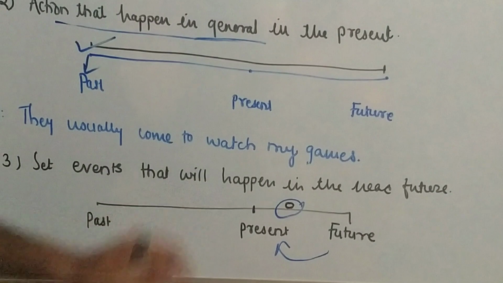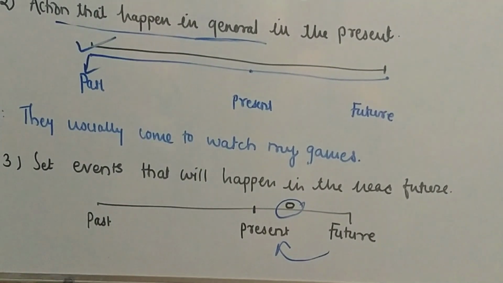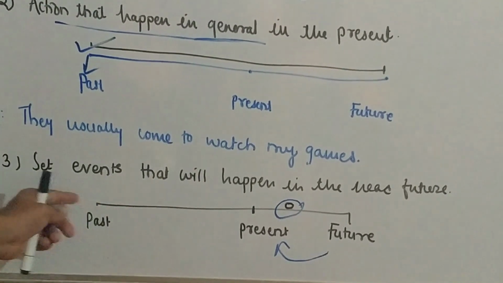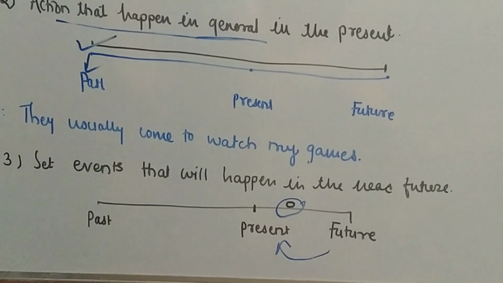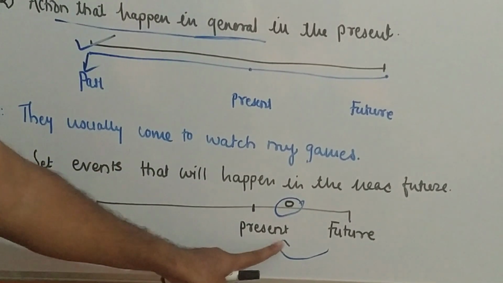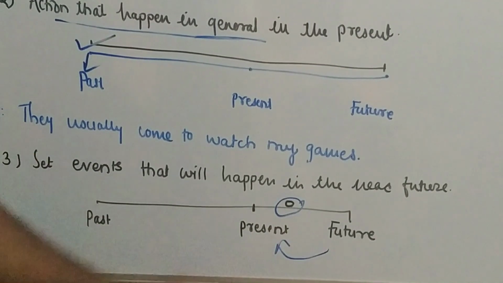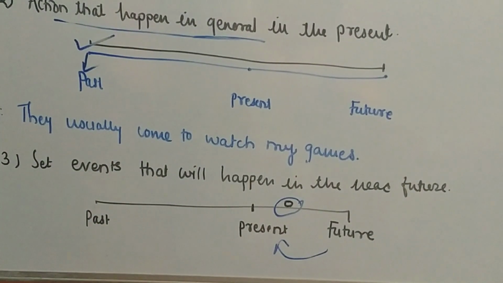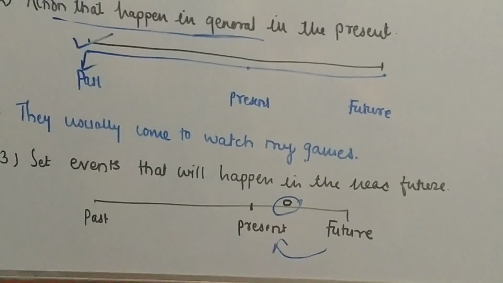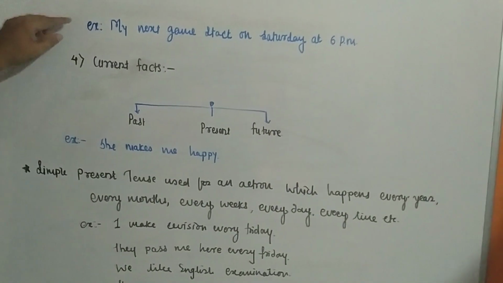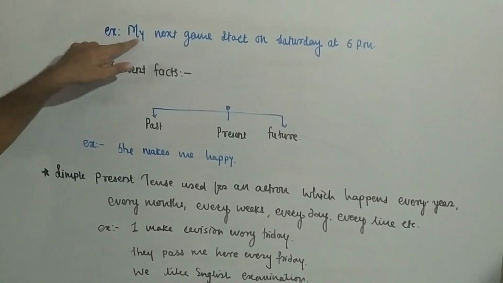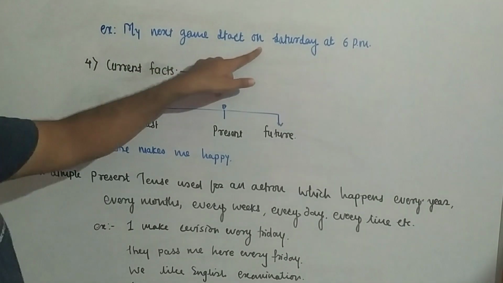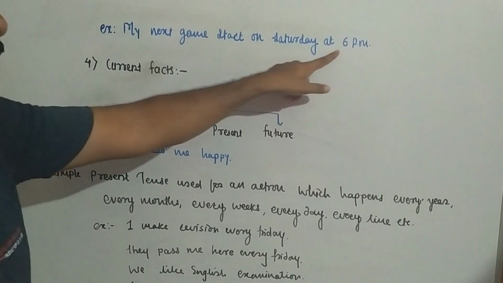That time we use the simple present tense. Any event that will happen in the near future, we can use the simple present tense. Now see the example: my next game starts on Saturday at 6 p.m.